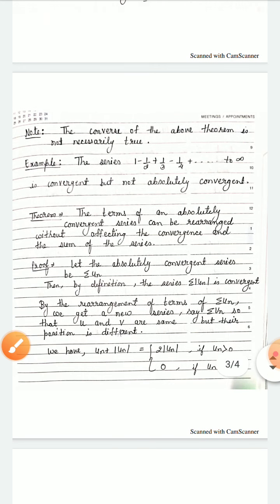Now, the converse of the above theorem is not necessarily true. That means if summation un is convergent, it is not necessary that it is absolutely convergent. We will discuss it with an example. Take the series 1 minus 1/2 plus 1/3 minus 1/4 plus dot dot dot up to infinity, which is convergent but not absolutely convergent.